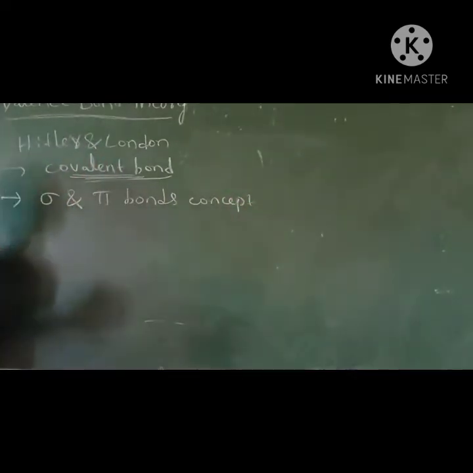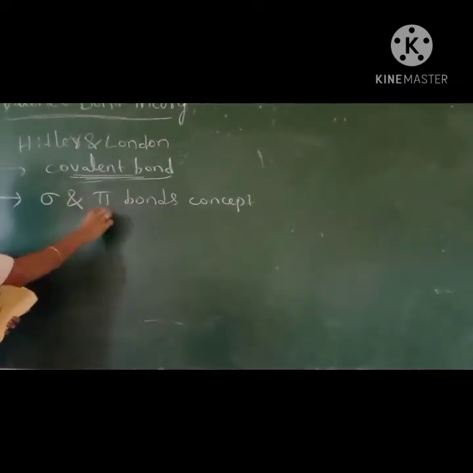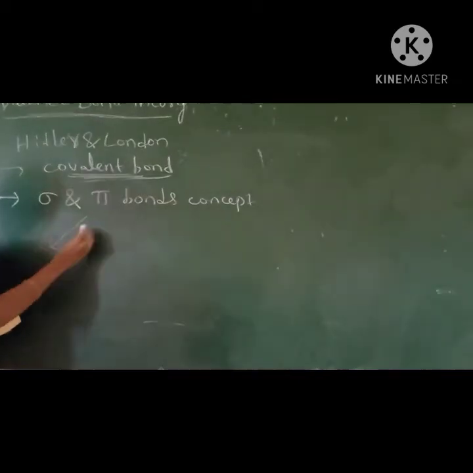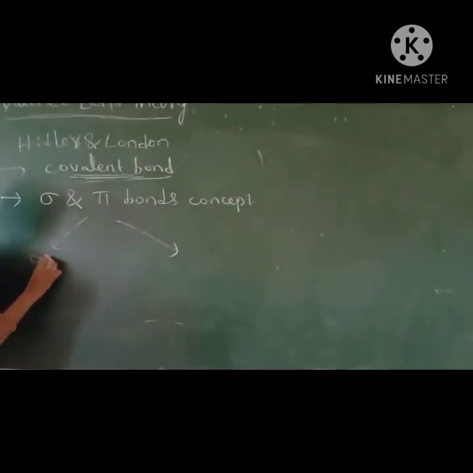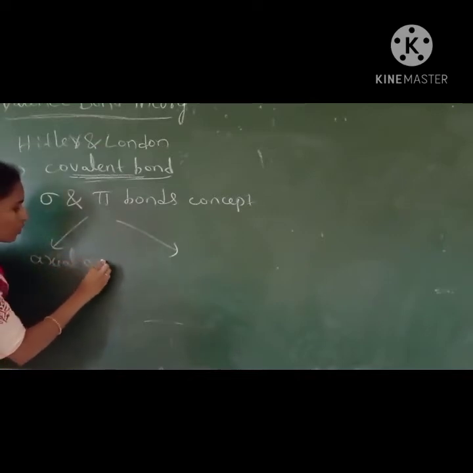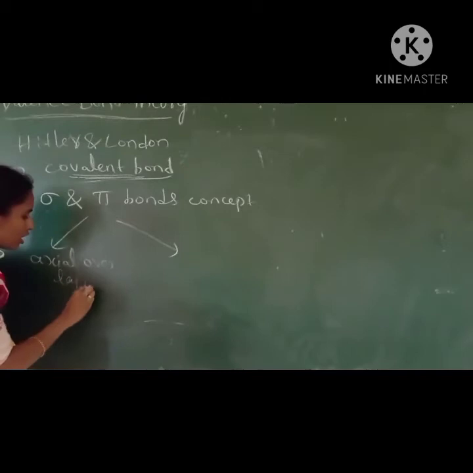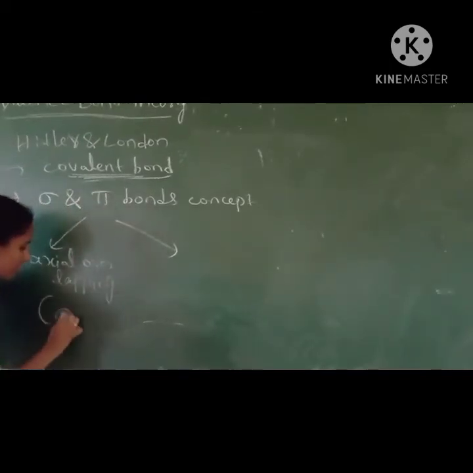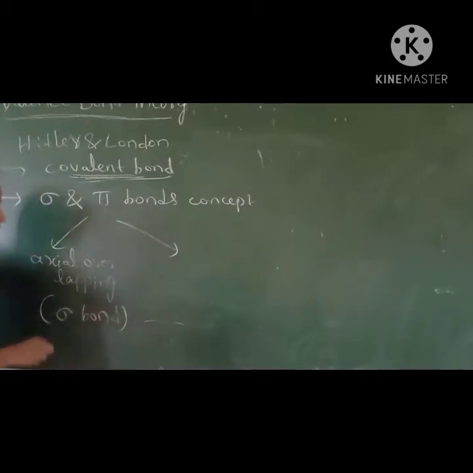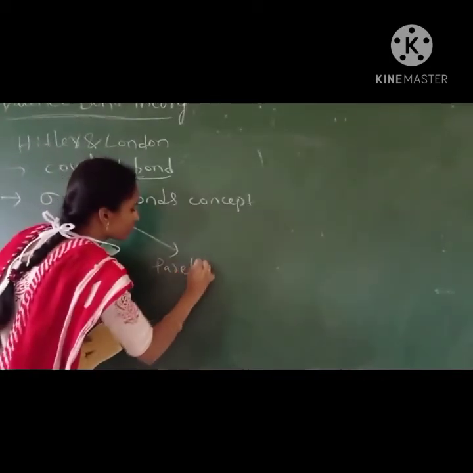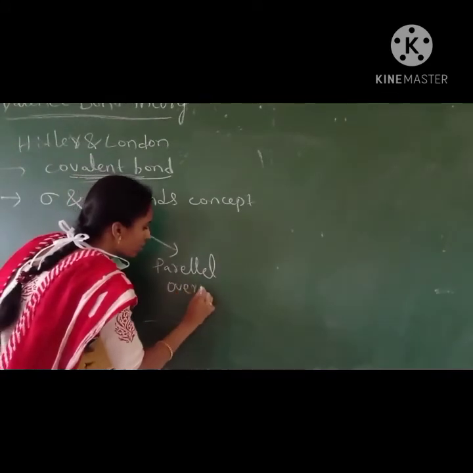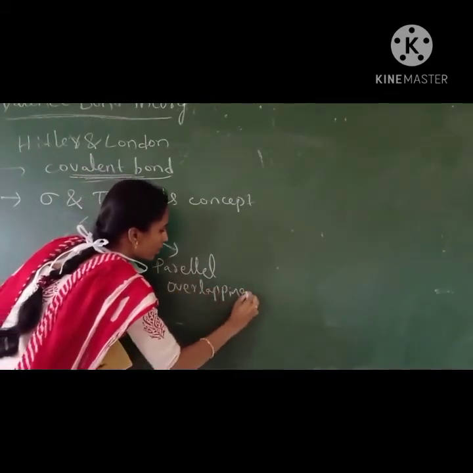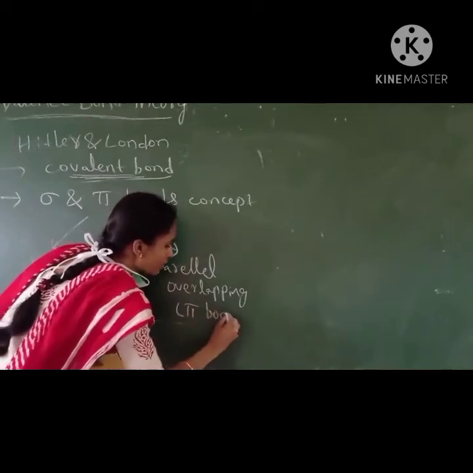So he mainly introduced the types of covalent bond as sigma and pi bond. Based on overlapping of orbitals, there may be two types of bond formation. If overlapping is axial, it leads to sigma bond formation. And parallel overlapping leads to pi bond formation.